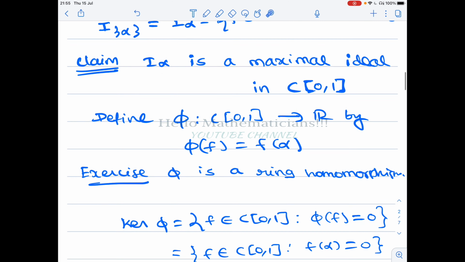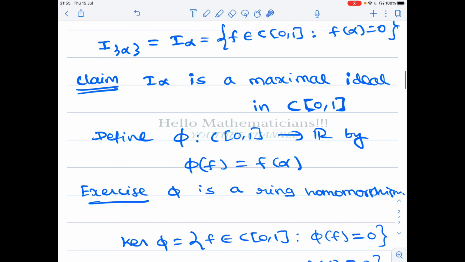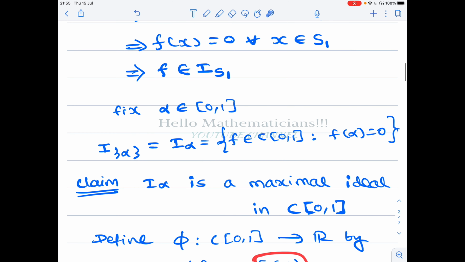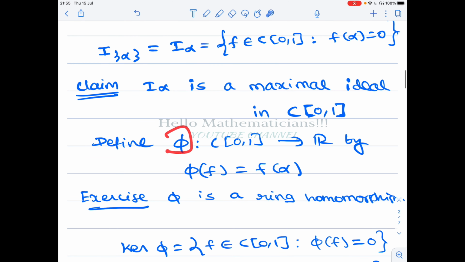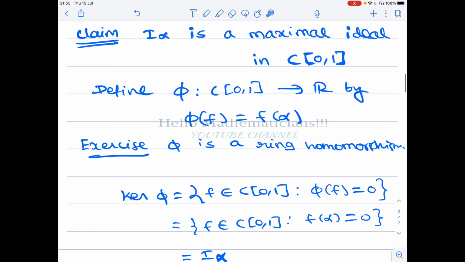So we define a homomorphism from C[0,1] to R, defined by pi of f equal to f of alpha. So you take an f and map it to the number f of alpha. Alpha is a point in the closed interval [0,1], and f is a continuous function on [0,1], so the image of f at the point alpha we can calculate. That is the definition of this homomorphism. f of alpha is clearly a real number. Now it is a very simple exercise: prove that pi is a ring homomorphism.